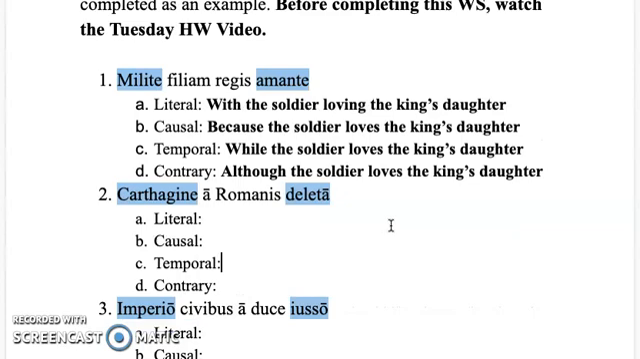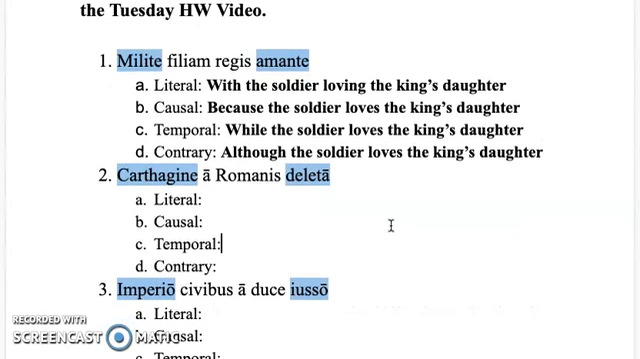All right, so let's take a look at this first problem. This one I did for you guys. The first word, milite, I've highlighted in blue. In the last word, amante, I've also highlighted in blue. The words highlighted in blue here are the ones that compose the actual ablative absolute, or the frame, or the sandwich, right? The bread and the sandwich.